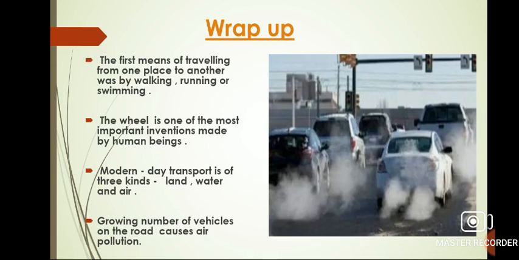Children, that's all about this chapter. Now we will conclude the chapter with a wrap up. The first means of traveling from one place to another was by walking, running, or swimming. The wheel is one of the most important inventions made by human beings. Modern day transport is of three kinds: land, water, and air. A growing number of vehicles on the road causes air pollution.